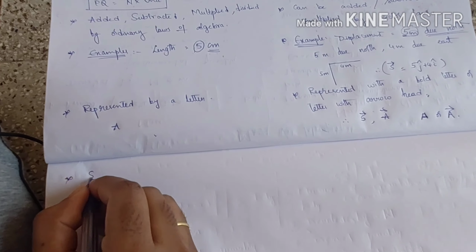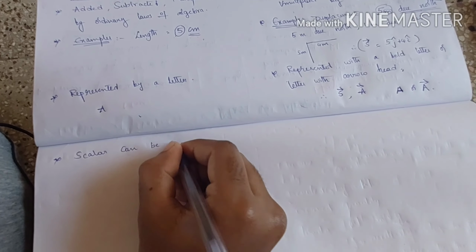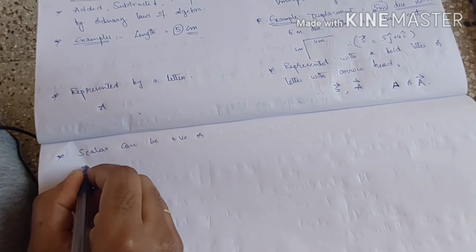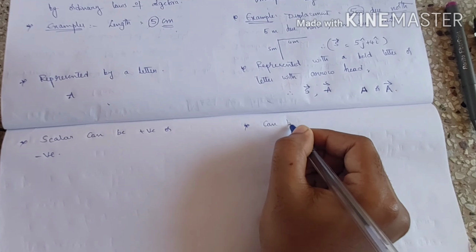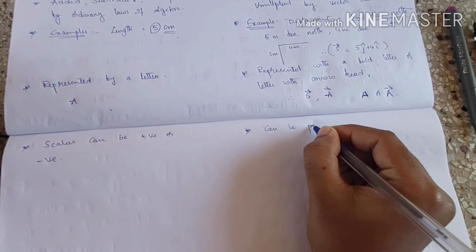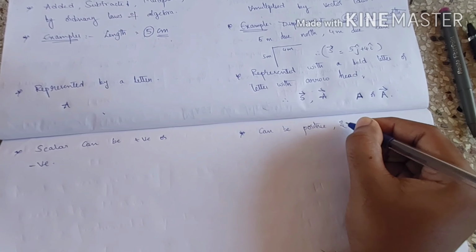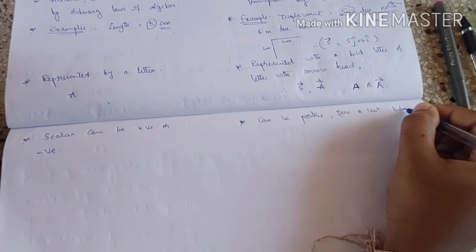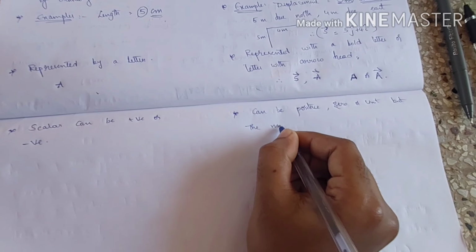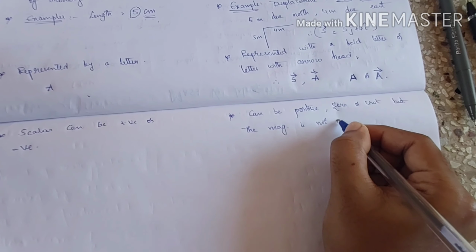And one more thing: a scalar can be positive or negative, whereas a vector can be positive, zero or unit, but the magnitude is not negative.